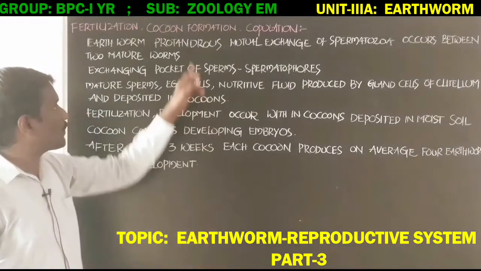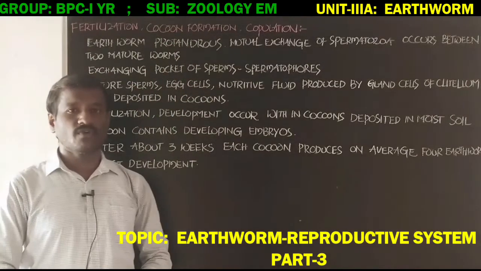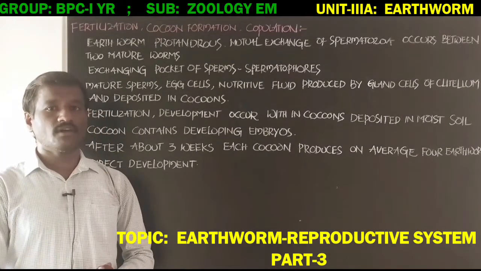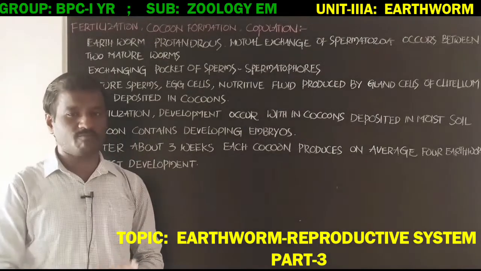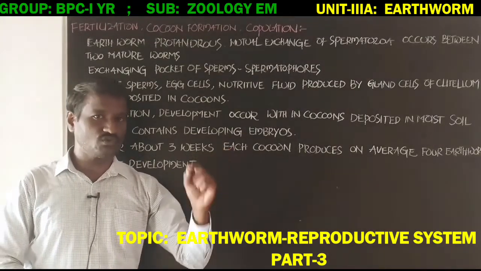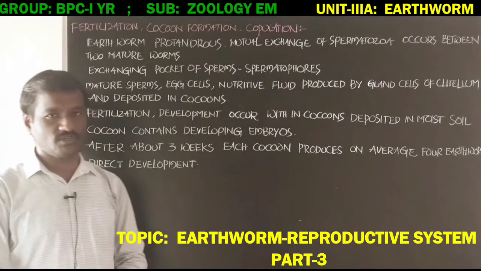Protandrous means that in the body of the earthworm, the parts of the male reproductive system develop earlier than the parts of the female reproductive system.